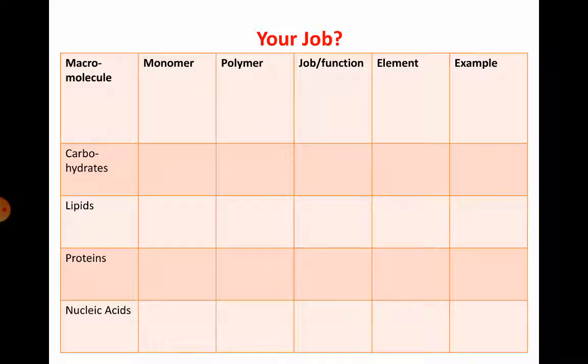So this is an assignment. You need to fill in the blanks. You have to write the monomer, polymer, job function, element, and example for all the four biomolecules.